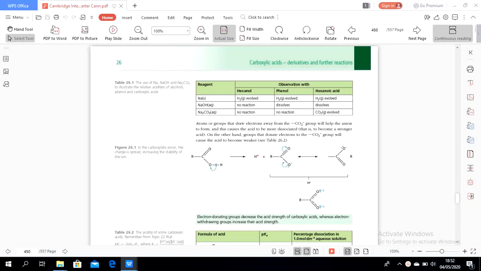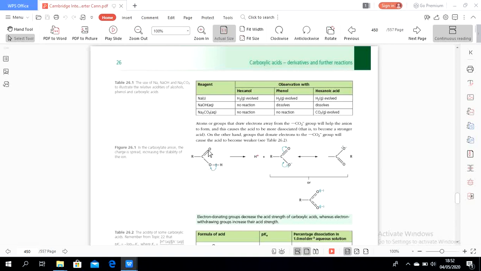Why is it like that? Atoms or groups that draw electrons away from the carboxylate group will help the anion to form, and this causes the acid to be more dissociated. So the presence of an electron withdrawing group, which in here is oxygen, withdraws the electron from the hydrogen. That makes the hydrogen unable to reform the hydroxide ion in the structure of carboxylic acid.